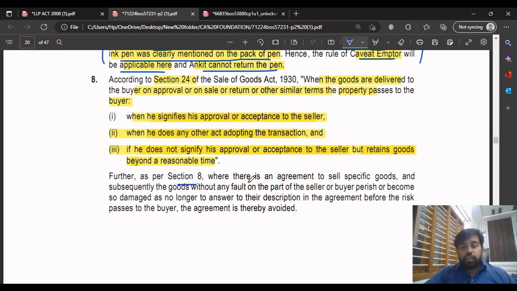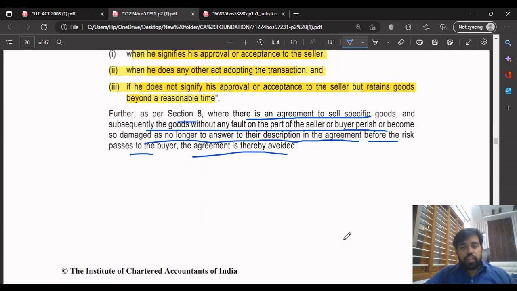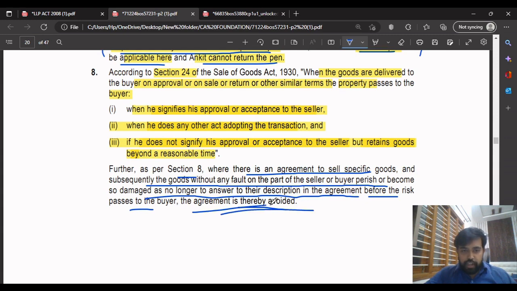Now Section 8. Where there is an agreement to sell specific goods, and subsequently the goods, without any fault on the part of the seller or buyer, perish or become so damaged as no longer to answer the description in the agreement before the risk passes to the buyer, the agreement is thereby avoided. So what they are trying to tell here is that there is an agreement to sell specific goods, and the goods get destroyed without any fault of the buyer. In such a case, the person who will be responsible is the seller, and the agreement is thereby avoided.